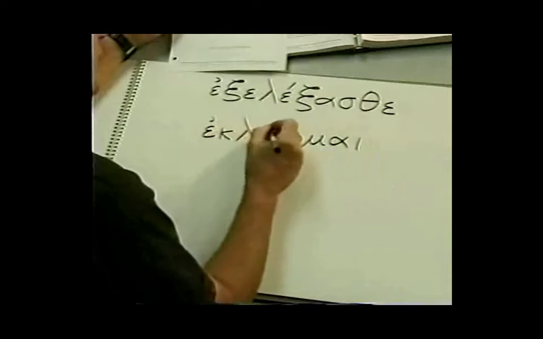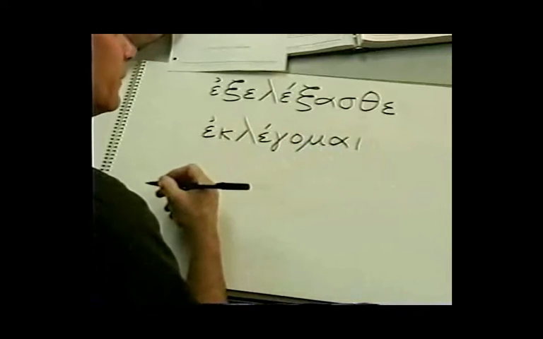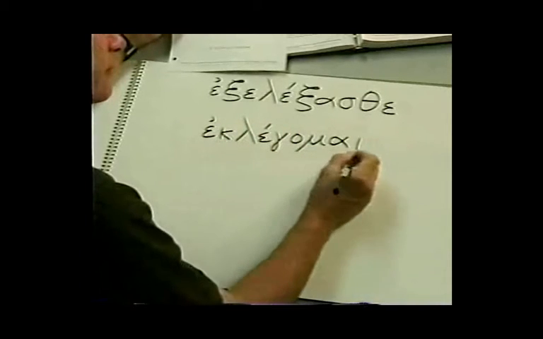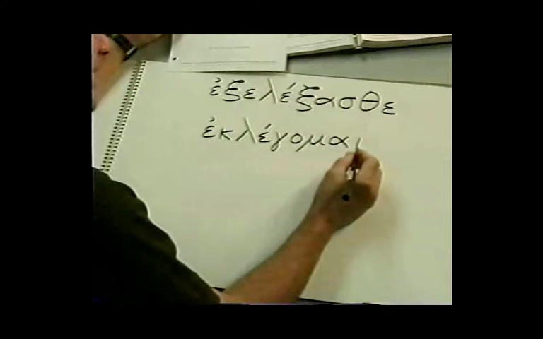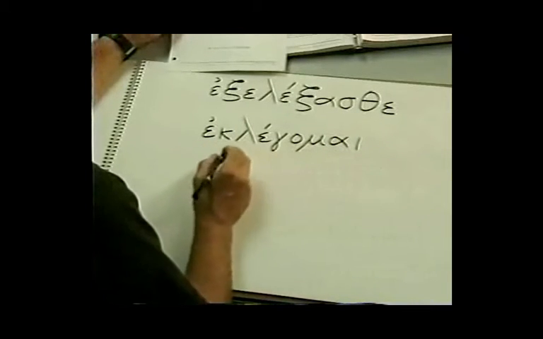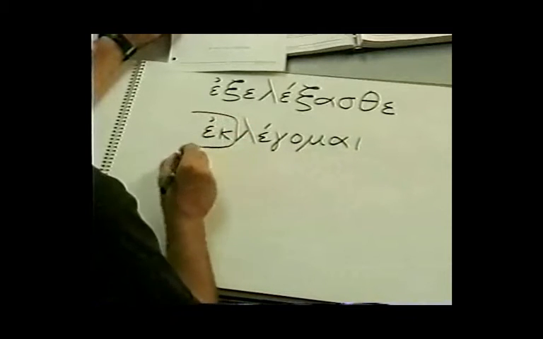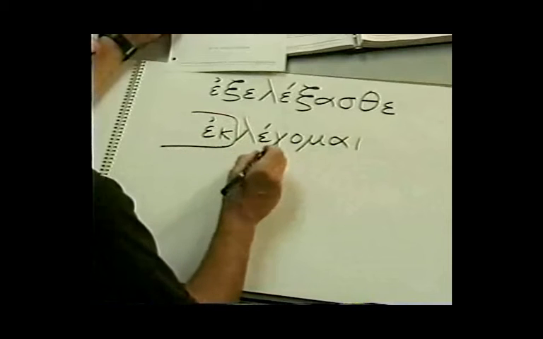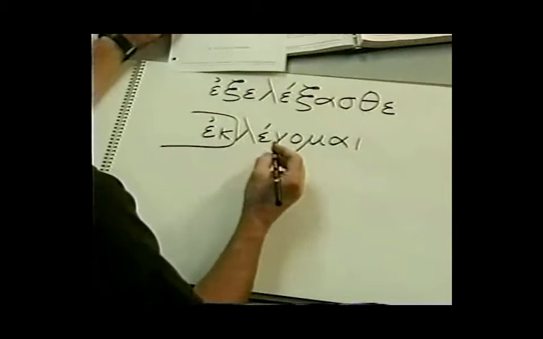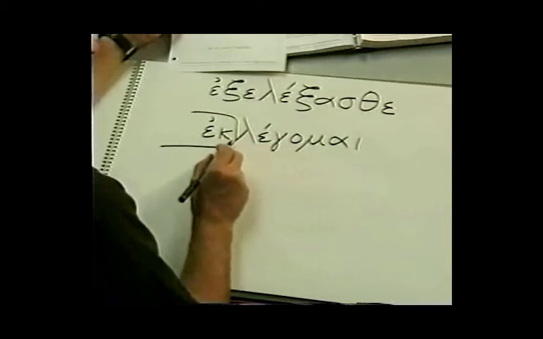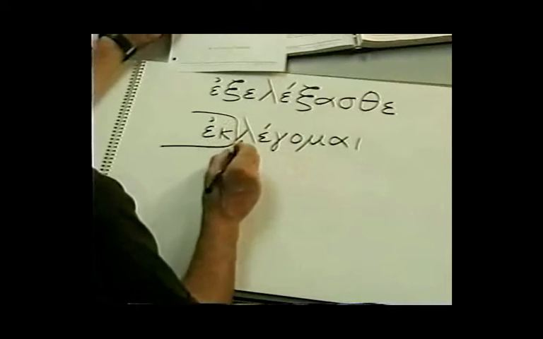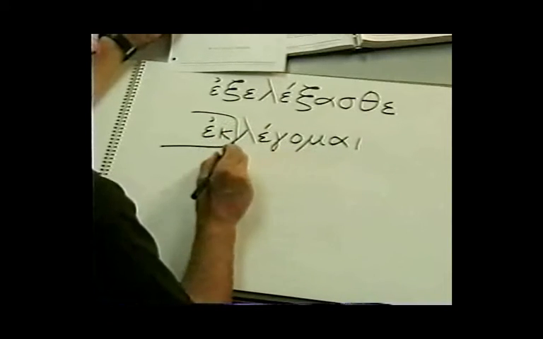And ek legomai is a deponent verb. Notice it's middle in form, but present in meaning. It means I choose or select. Notice also that this is a compound verb, that there's a prepositional prefix in front of the verb here. If there is to be an augment in a compound verb, it's going to occur between the prepositional prefix and the rest of the verb.